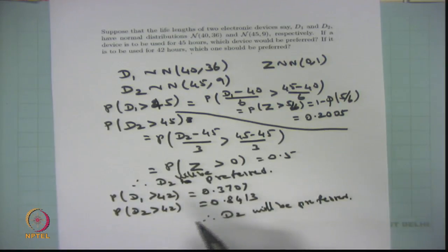You see the problem: both are normally distributed with different means and different variances. If the means were the same and the variances different, then you could conclude something else. Suppose the variances are the same and the means are different, then also you can have a different issue. But here the means as well as the variances are different, therefore unless you compute the probability, you cannot conclude. So we conclude which one is better by getting the probabilities for both scenarios.